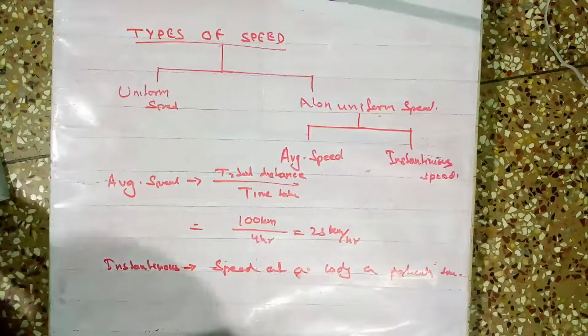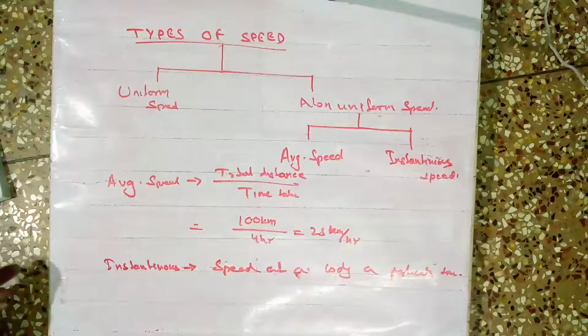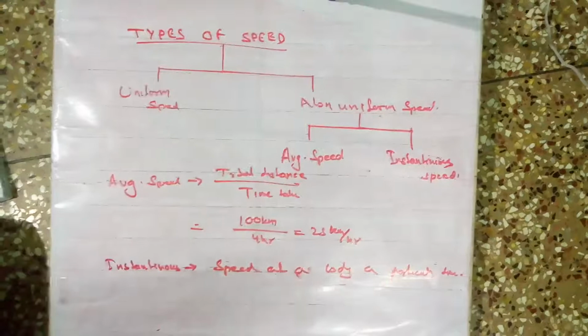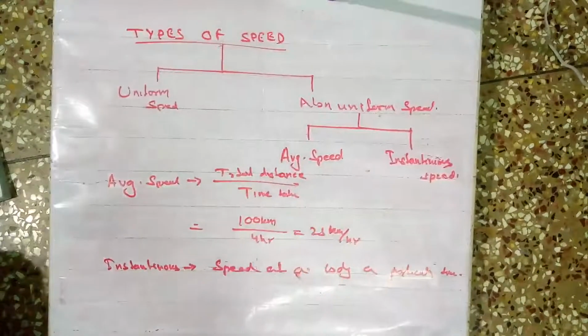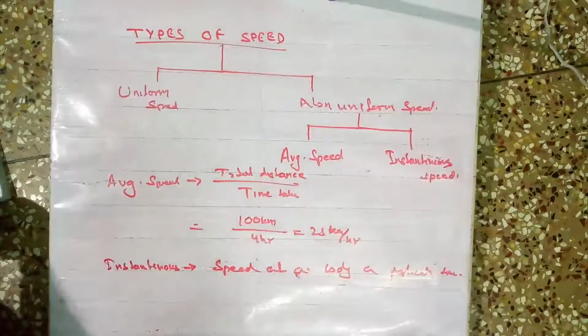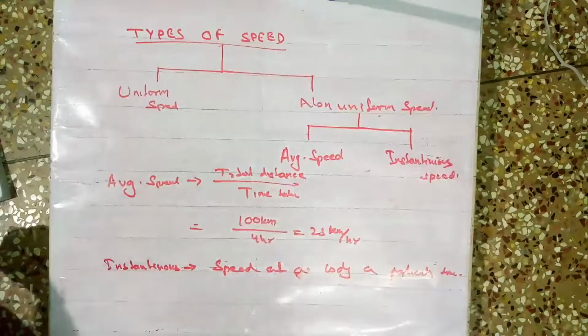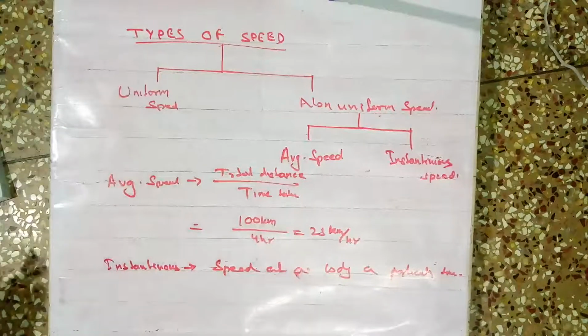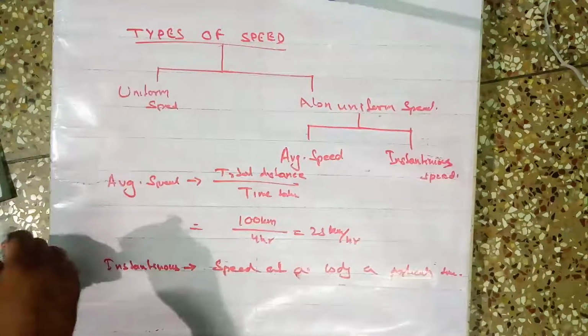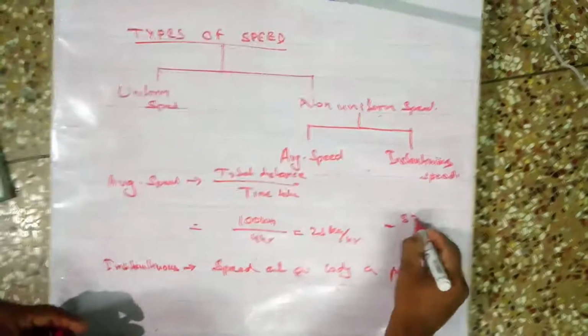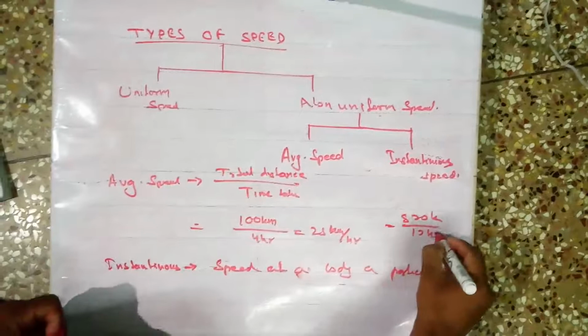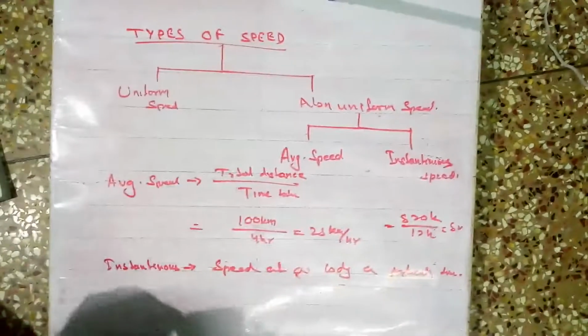Okay. Instantaneous speed means the speed of a moving body at a particular time. Suppose I am traveling from here to Bhubaneswar by my car or bike. Suppose I have not traveled at a certain speed throughout the journey. Suppose the distance is 500 kilometer and I took nearly 10 hours. So average speed is equal to 500 kilometer by 10 hours, that is 50 kilometer per hour.